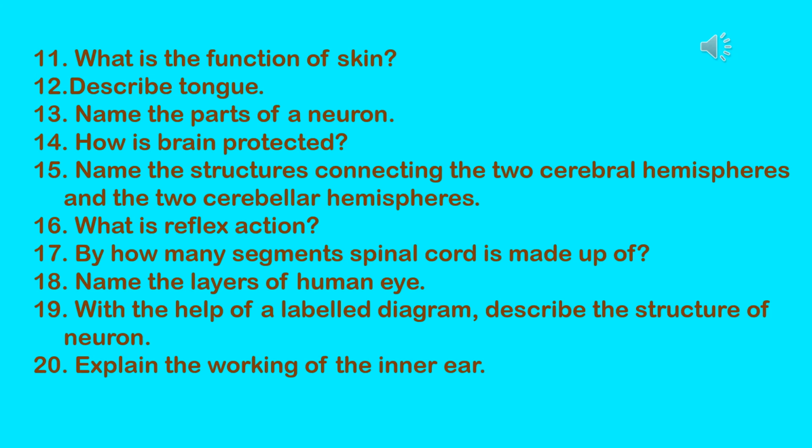Next question. By how many segments spinal cord is made up of? Answer: spinal cord is made up of 31 segments. Each segment gives out a pair of spinal nerves. Next question. Name the layers of human eye. Answer: the layers of human eye are sclera, choroid and retina.